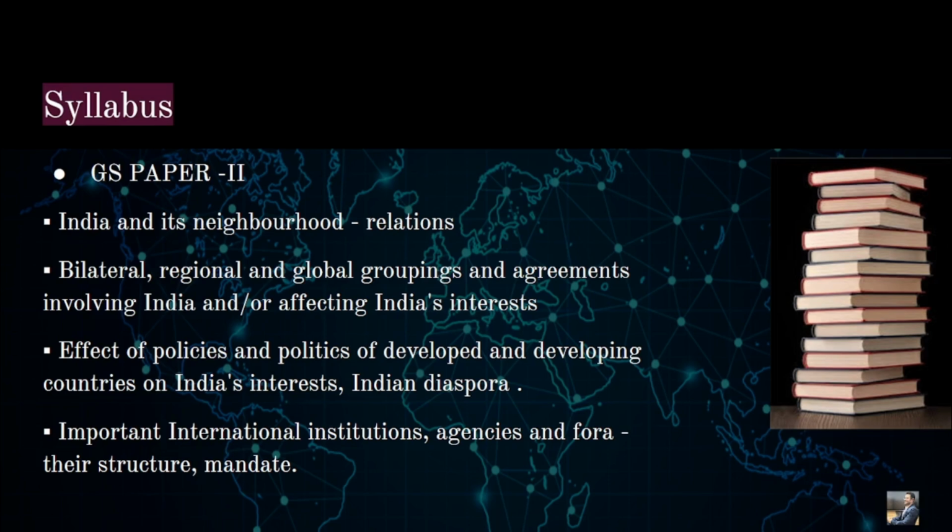So why is context important? Context is basically the historical backgrounds that have shaped the concepts in a particular manner. Let's say World War One happened in the 20th century.